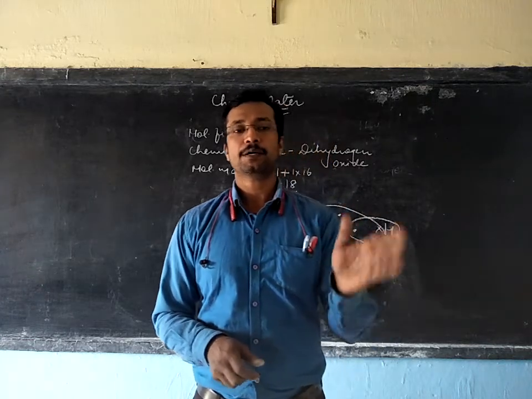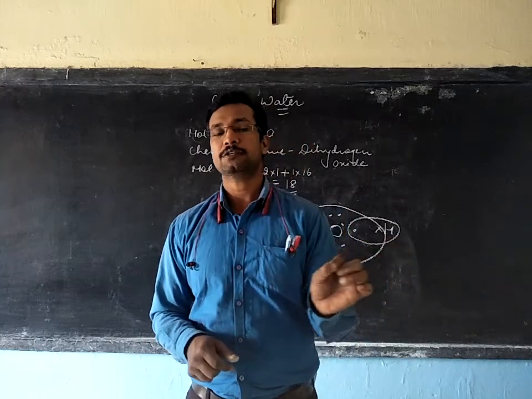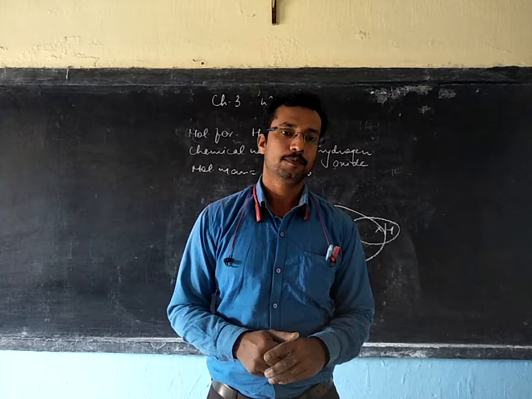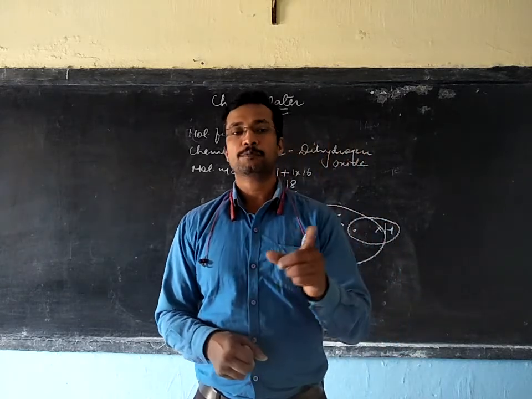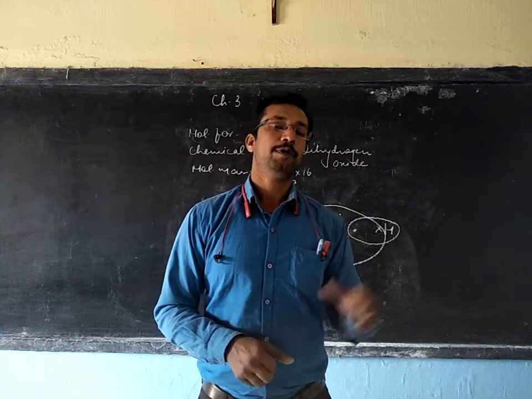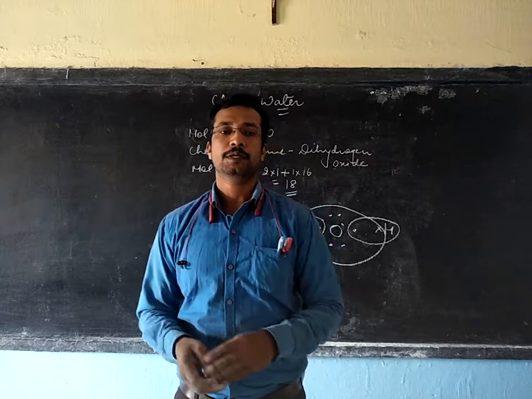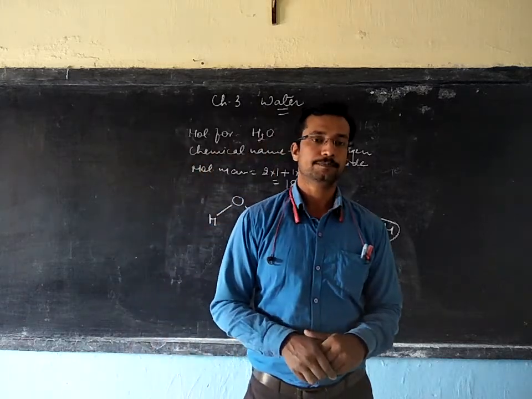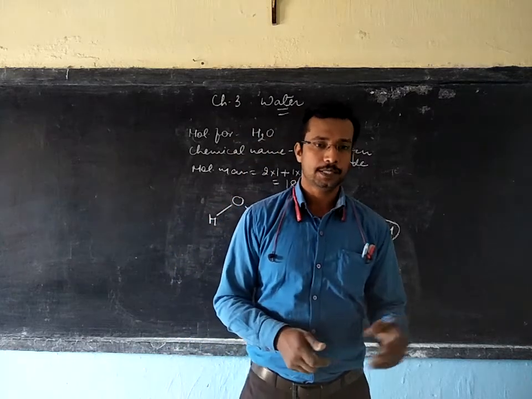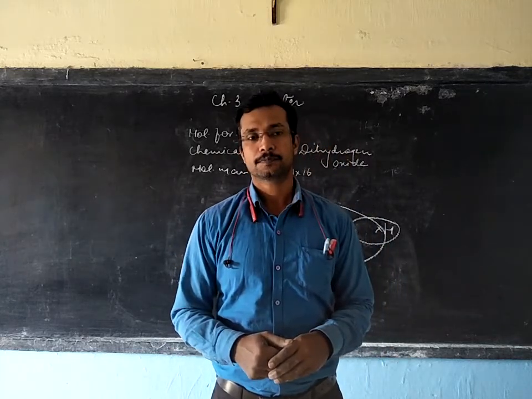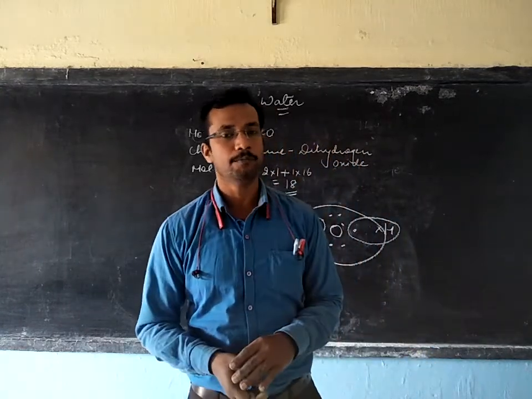Only when vapor pressure becomes equal to the atmospheric pressure is it the stage of boiling of water, which in the case of pure water at 1 atmospheric pressure is 100 degrees Celsius, where the vapor pressure of water becomes equal to the atmospheric pressure. And so we find the boiling point of pure water is 100 degrees Celsius. Otherwise, as I said, on changing the pressure, there can be a change in the boiling point also.